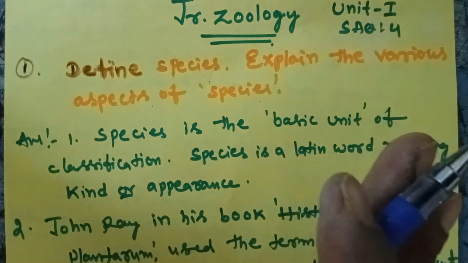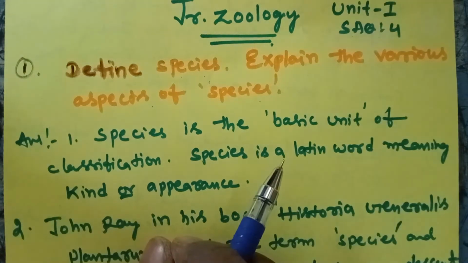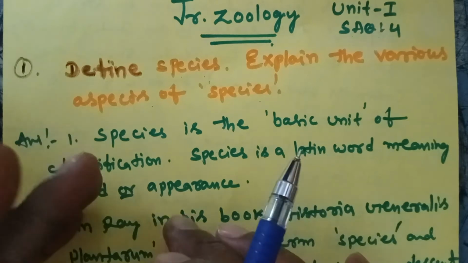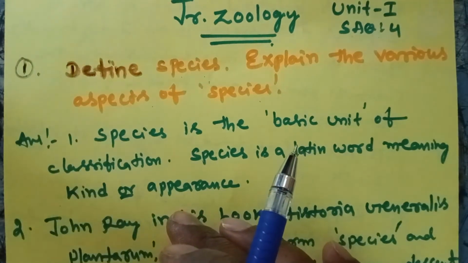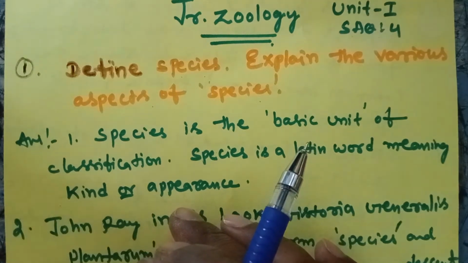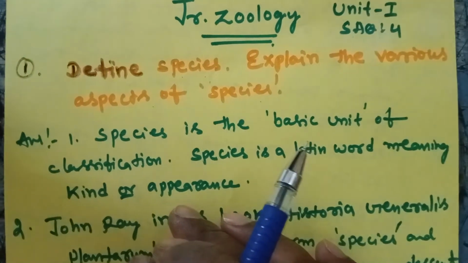In a simple way, what is the meaning of species? A group of animals that show similarity, except for gender, as the sexes are separate.